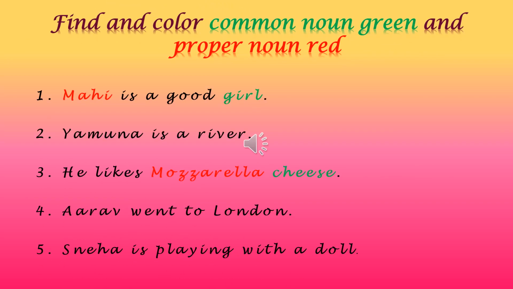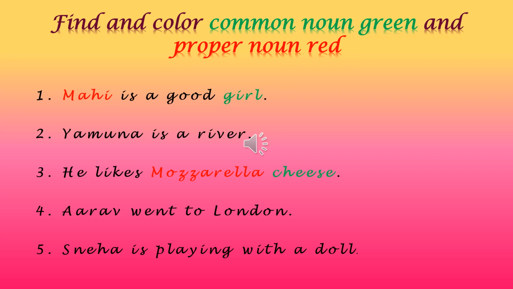Now we'll do this exercise of common and proper noun. Find and color common noun green and proper noun red. Now first and third I have done. I'll tell you how we're going to do this exercise. I'm going to read the sentence now. First, Mahi is a good girl.